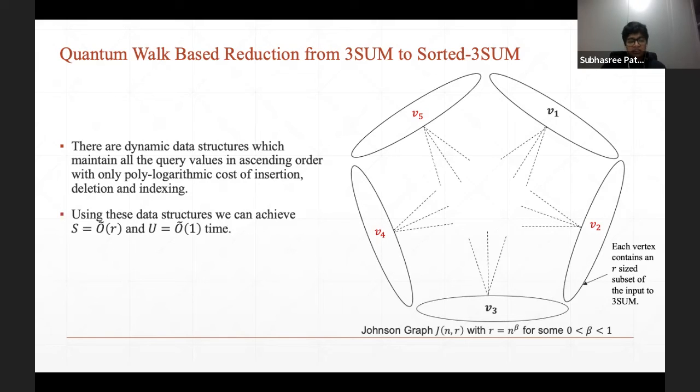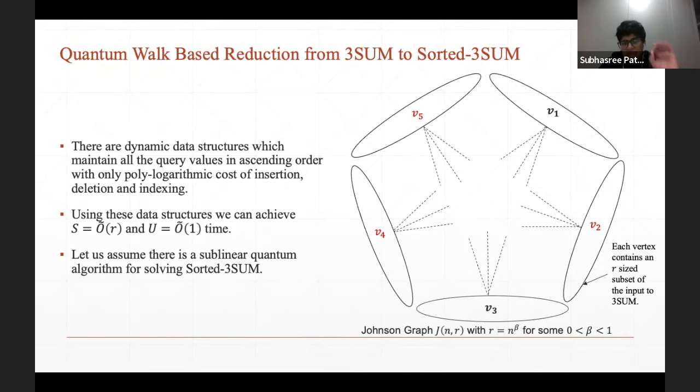Using these data structures, we are again able to achieve the setup cost as almost R, update cost as almost 1. And now, if there was a faster algorithm for sorted threesome, suppose there was a sublinear quantum time algorithm, then we could use it to check for the solution, because now we have all these inputs in these nodes in a sorted order.